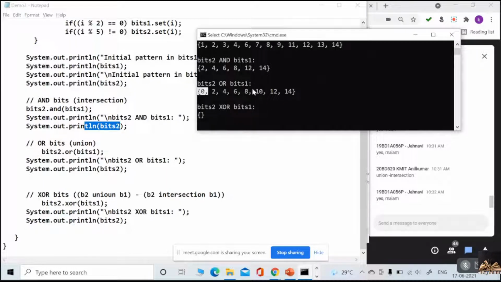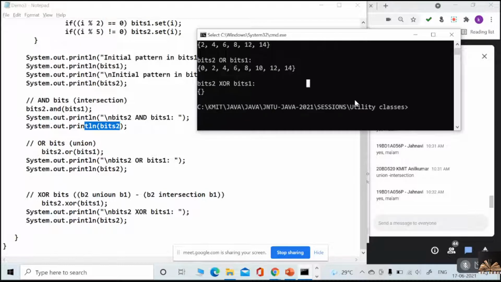That is 0 and 10, which are added from bitset 1. I'm sorry, bitset 1 is added. Understood? 0 and 10 are from bitset 1. Fine. Now, after this,